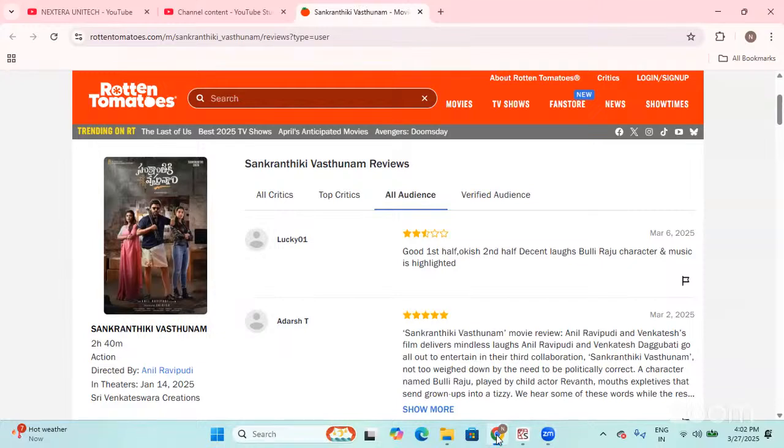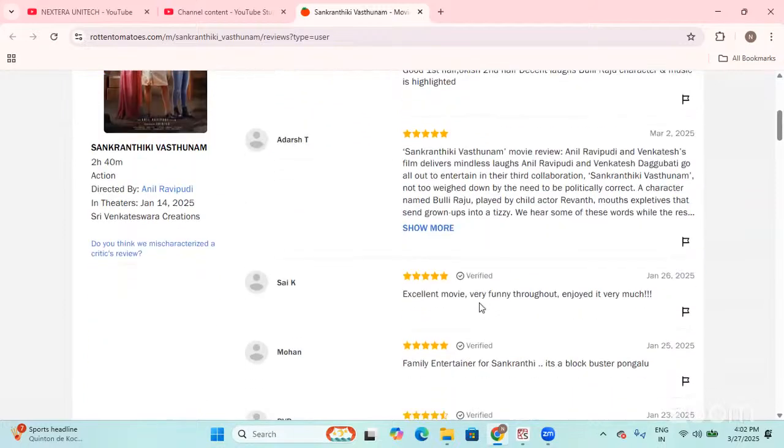So nowadays we have many websites on which we can go and give our review. It might be regarding a movie. If you shop online, the e-commerce sites like Amazon, Myntra, Flipkart, all of them give you a review box where you can give your review for that particular product, right? In the same way, I took the Rotten Tomatoes site, and in this particular site, I want to do some kind of analysis on the reviews that we got for this Sankranti Vastunam movie. And here are the reviews, friends.